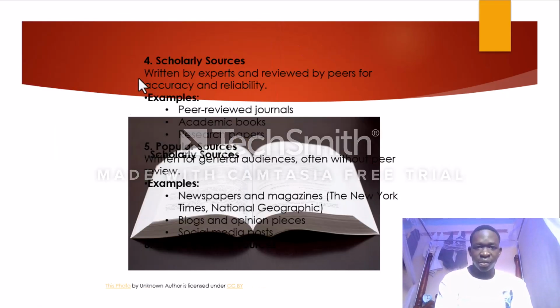The scholarly source is also another source of information. So what is a scholarly source of information? It is written by experts and reviewed by peers for accuracy and reliability. As you can see, these scholarly sources are more accurate as they have been written by experts and reviewed by peers. Examples are peer-reviewed journals, academic books, textbooks and research papers. So they are more accurate.